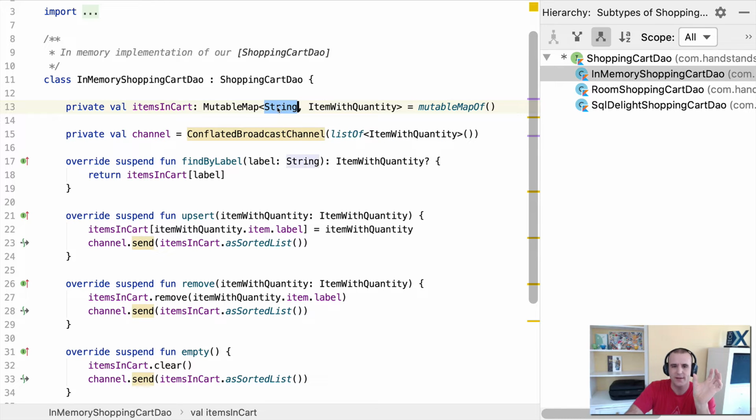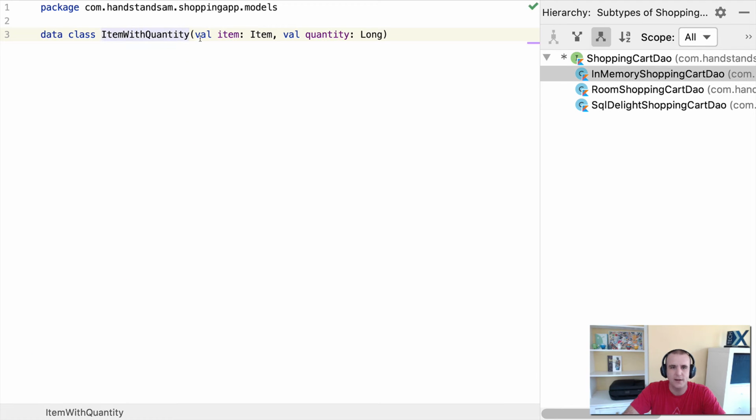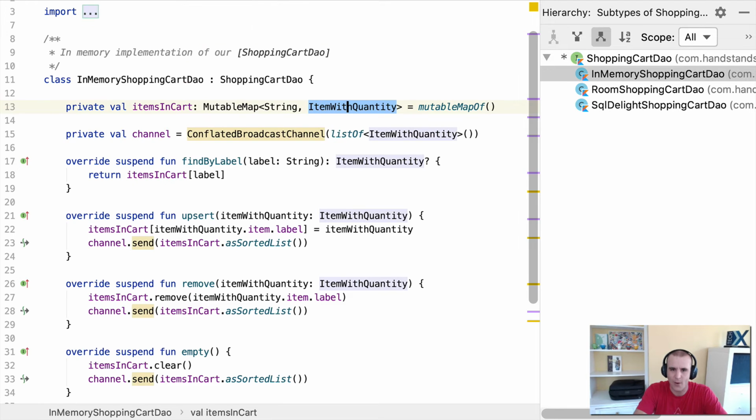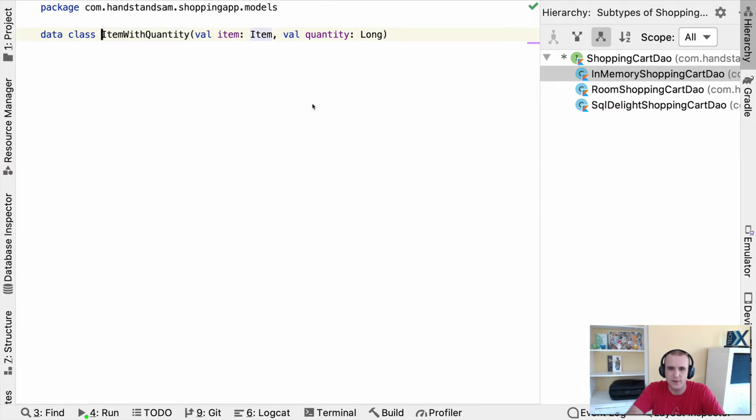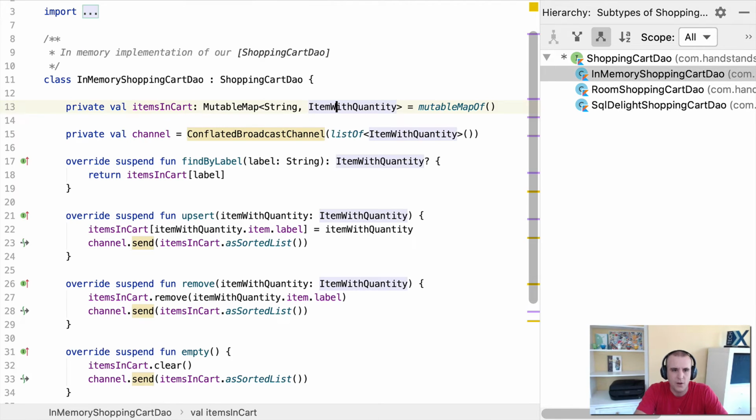So the name of the string would be avocado, and it's a map. The item with quantity would then be the item itself as well as how many. This is going to allow us to look up these values by label, which is this first thing, and then get the item itself. Inside of here, an item is avocado with the image URL and a link that went out to it. So if we look at this in-memory version, this is really the data object that we have backing everything.